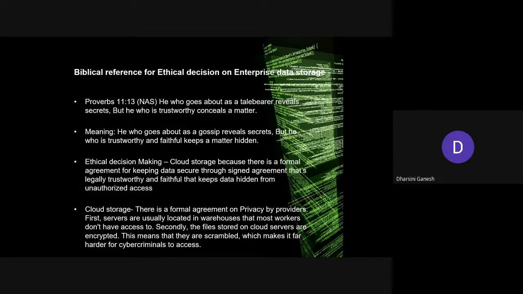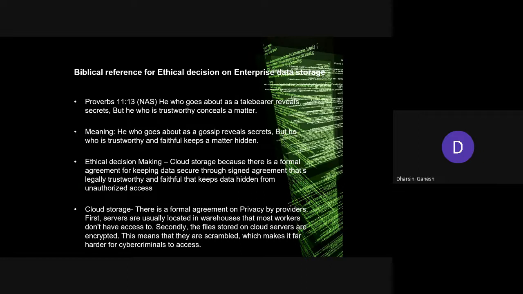Now let's also look at a biblical reference for ethical decision making on enterprise data storage. I'm referring to a Bible line: He who goes about as a talebearer reveals secrets, but he who is trustworthy conceals the matter.